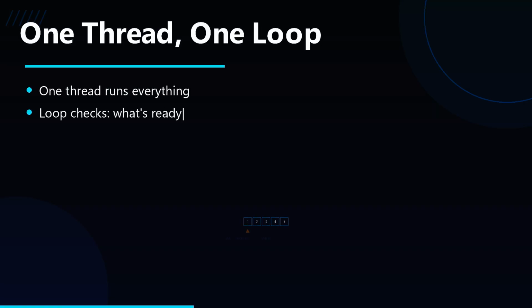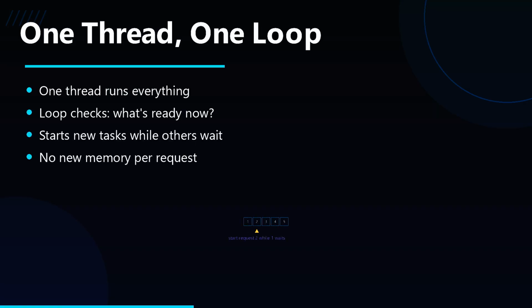Asyncio does it differently, one thread, one loop. It kicks off request 1, then immediately checks, is anything else ready? While request 1 waits, it starts request 2, then request 3. The loop keeps cycling through tasks, running whichever one isn't currently waiting. No new threads, no new memory per request, just one loop juggling everyone's downtime.